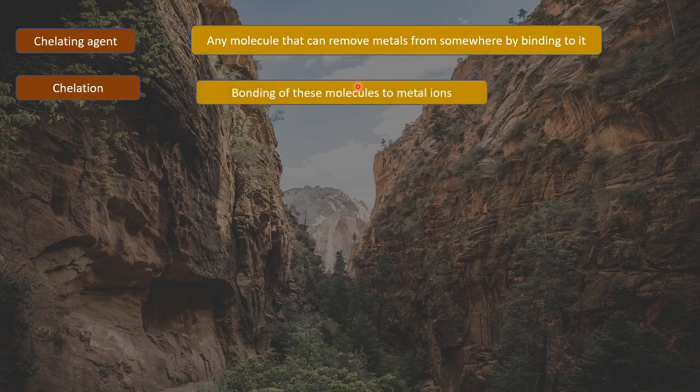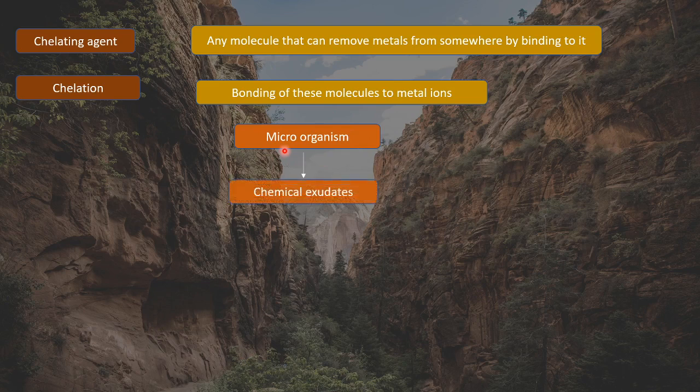It is the bonding of these molecules to the metal. So the molecule which can bind to metal and remove it is called a chelating agent, and when that molecule binds to the metal ion, that process is called chelation. So how this happens is by microorganisms.